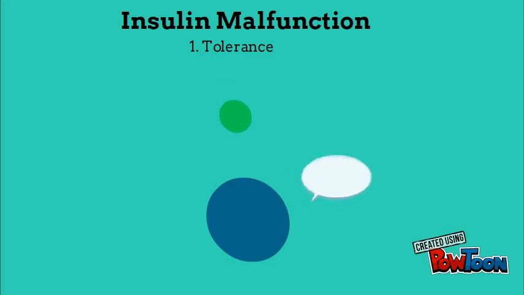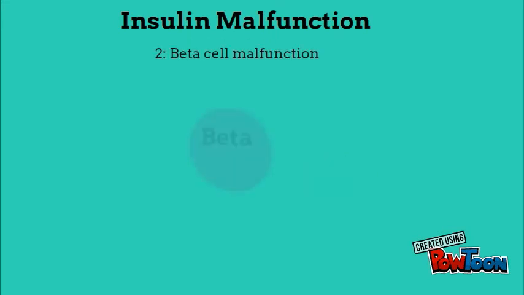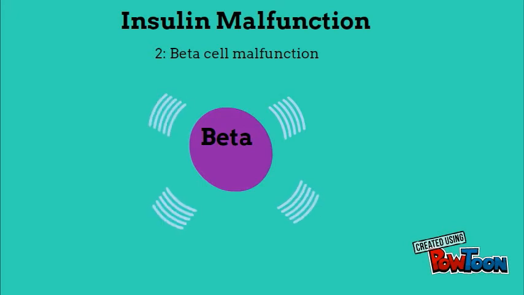Insulin can malfunction in 2 different ways. Tolerance is when the receiving cell fails to act on receival due to repeated exposure. Malfunction is when the beta cells don't produce enough insulin. These factors, or a combination of them, can lead to a condition called diabetes.